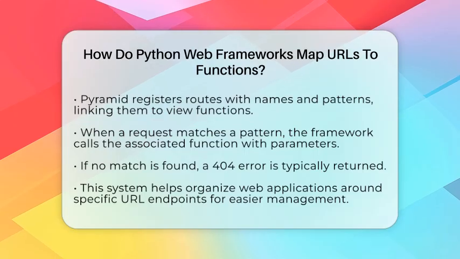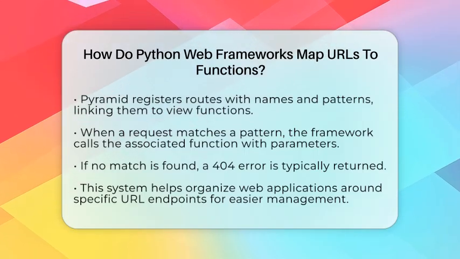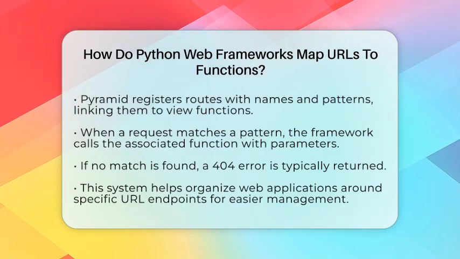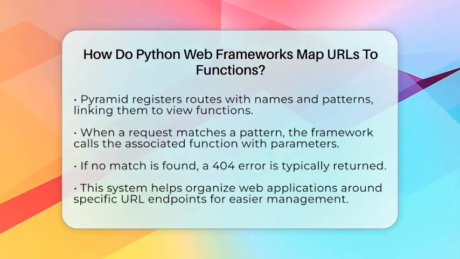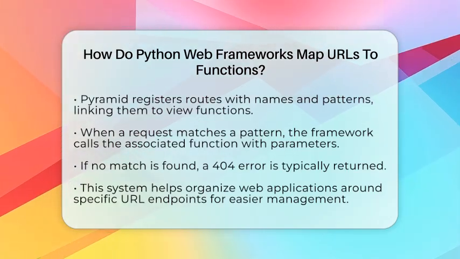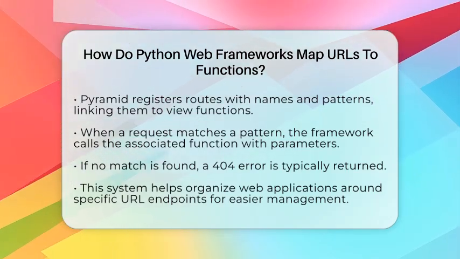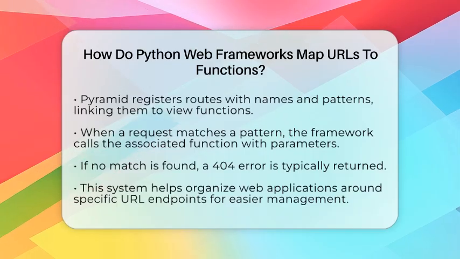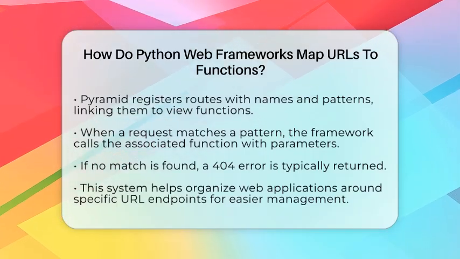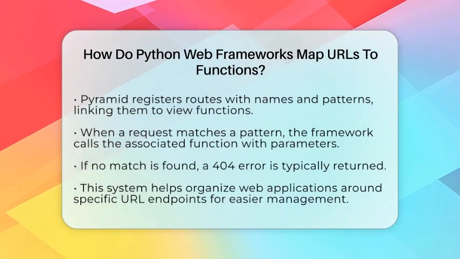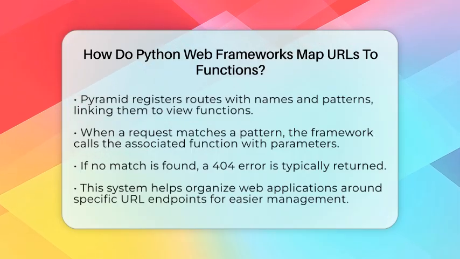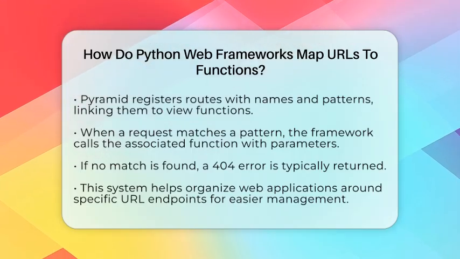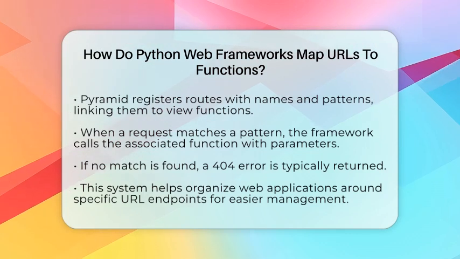In essence, Python web frameworks map URLs to functions by registering patterns with handlers, matching incoming requests to these patterns, pulling out any variables, and then calling the right function to generate a response. This setup helps you build web apps that respond correctly to user navigation and API calls, making your site more organized and easier to manage.